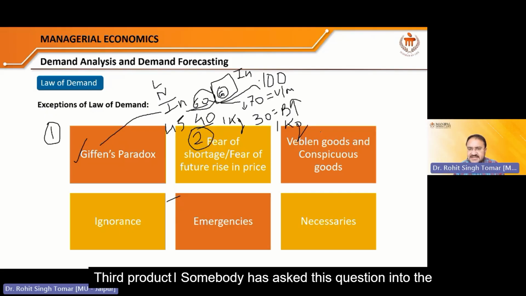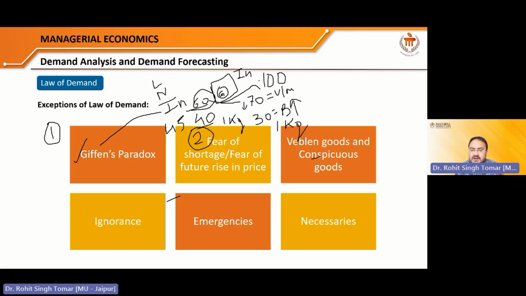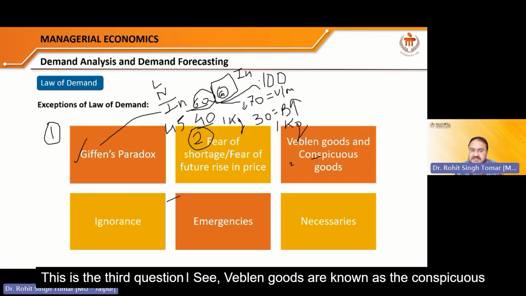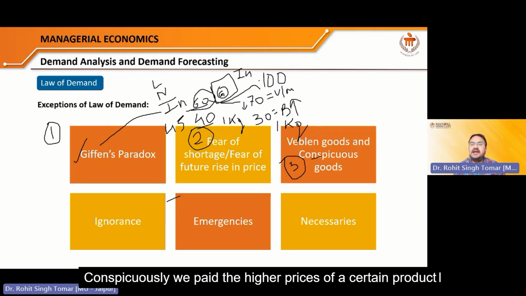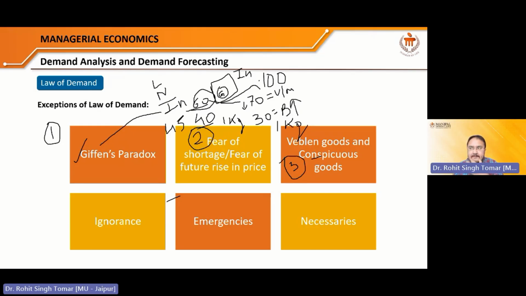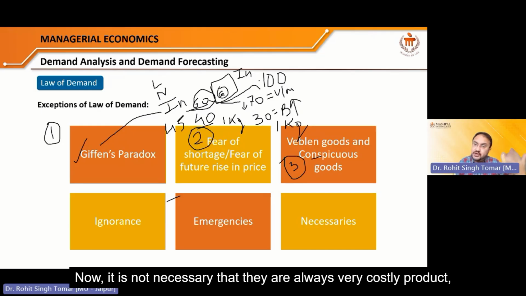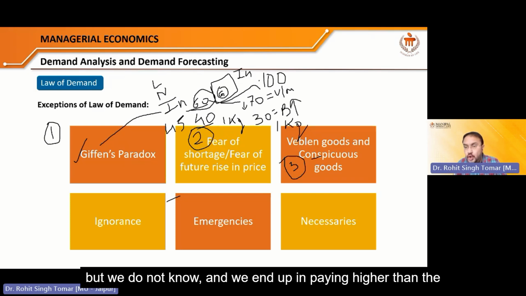Third product. Somebody has asked this question in the discussion board also, I remember. What is a Veblen good? What is a Veblen or conspicuous good? This is the third question. See, Veblen goods, or conspicuous consumption, is known as costly goods consumption. Conspicuously, we pay higher prices for a certain product. Now, it is not necessary that they are always very costly products, but we do not know, and we end up paying higher than the actual price of the product.